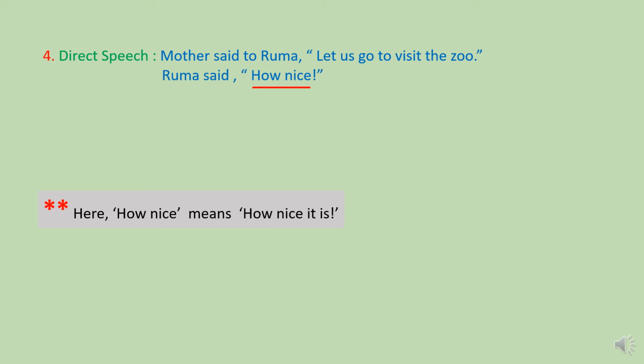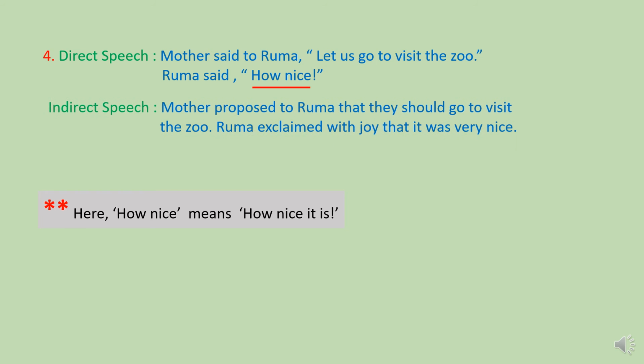So, indirect speech will be: Mother proposed to Ruma that they should go to visit the zoo. And for the part Ruma said how nice: Ruma exclaimed with joy that it was very nice.